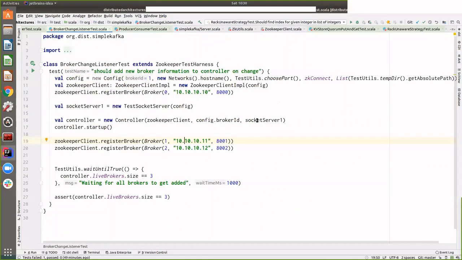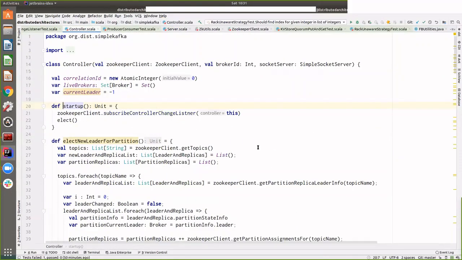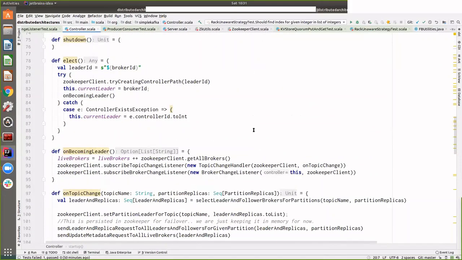And then whoever has a callback registered with Zookeeper will get that callback invoked, and you will see the latest state. Ignore that code because it's the complete controller code in Kafka.